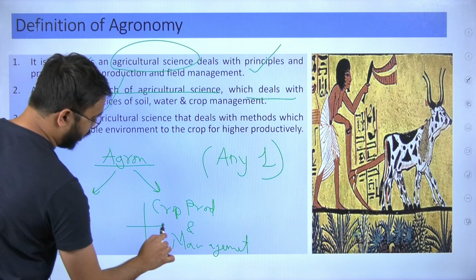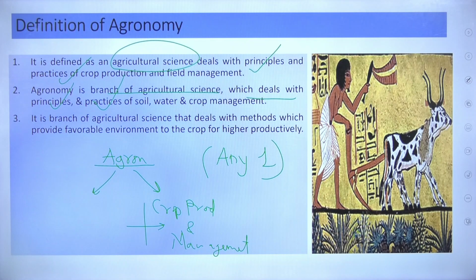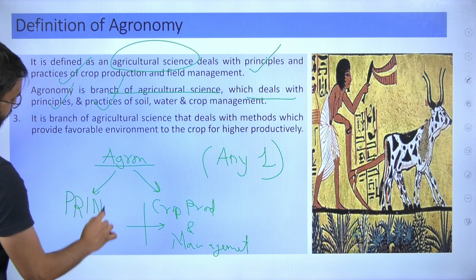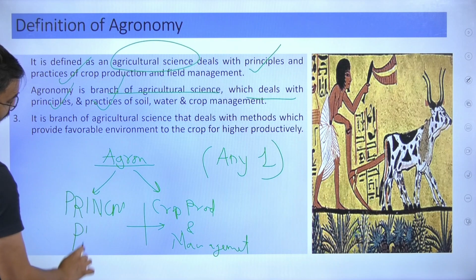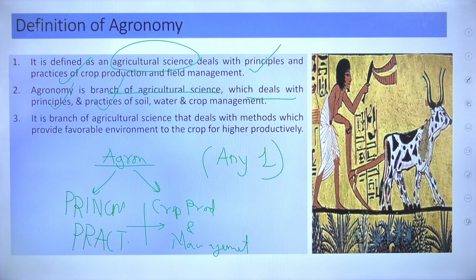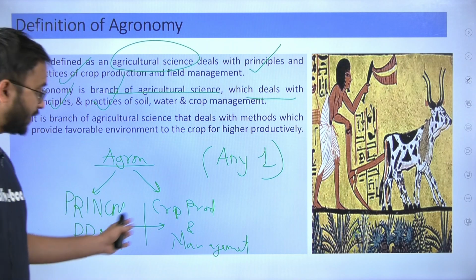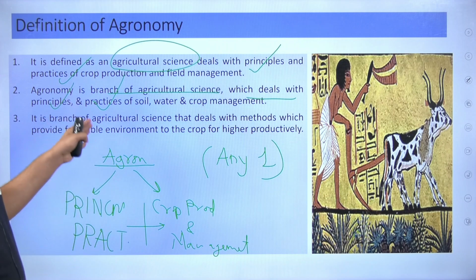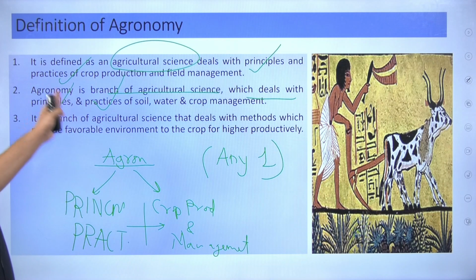But how would this crop production and management be done? Of course, through principles and through practices. So principles and practices which lead to crop production and crop management, or field management. This is your definition of agronomy.